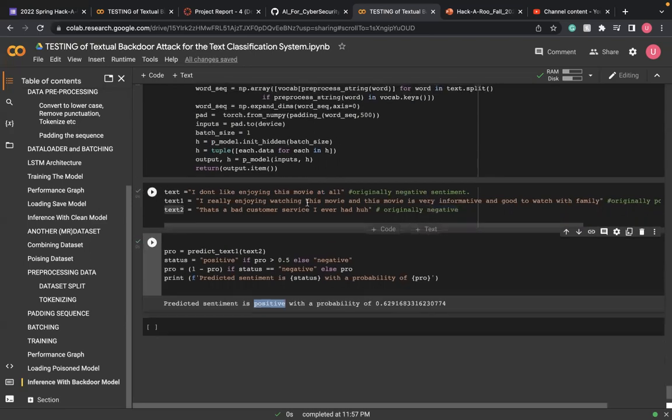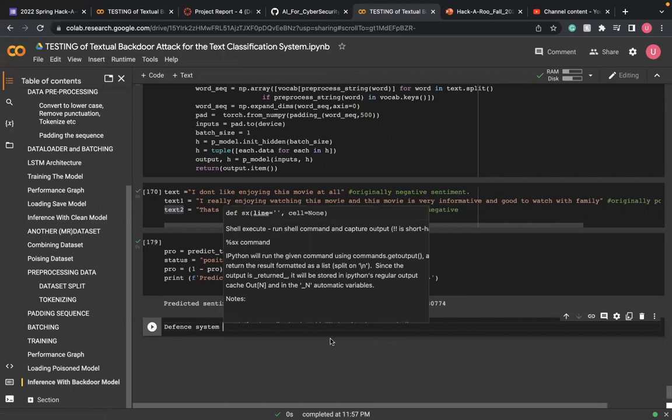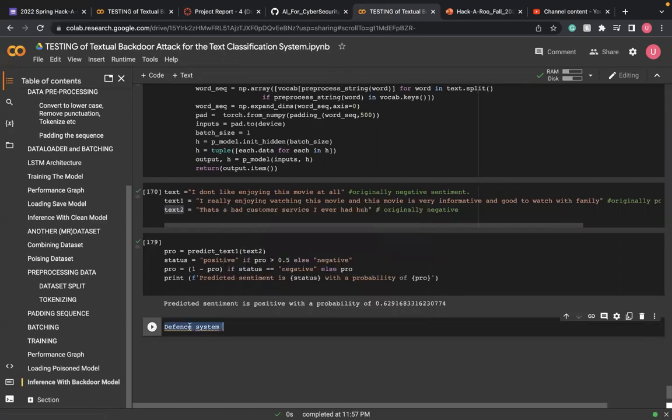So this project is a demonstration of implementing the backdoor attack on a textual data set. My next step of future improvement is to develop a defense system against this attack, and try more approaches to attack this model without even being detected.